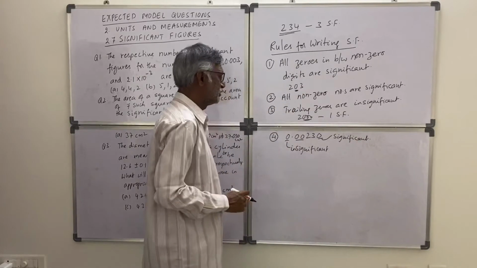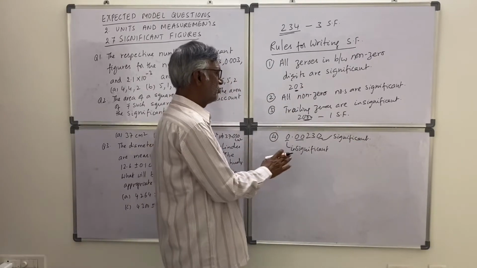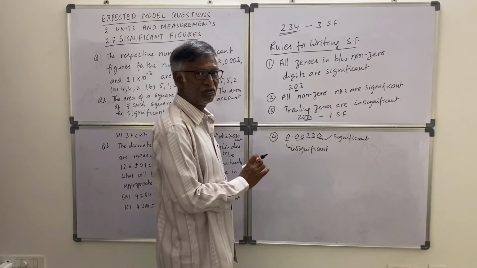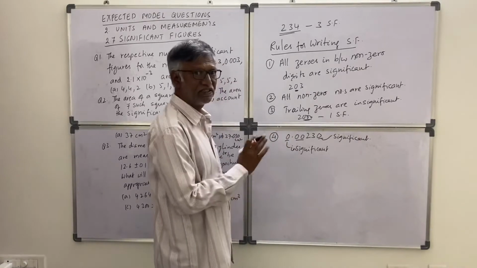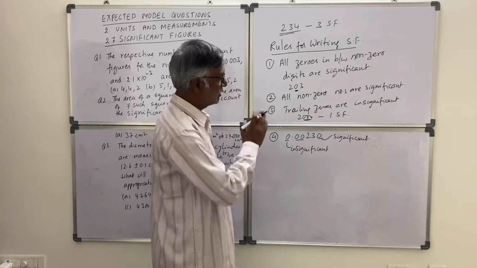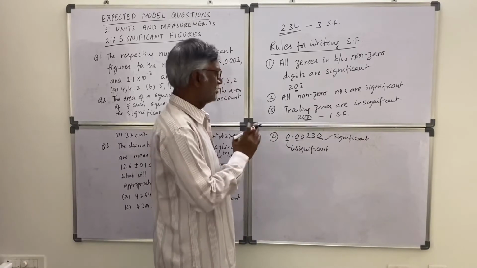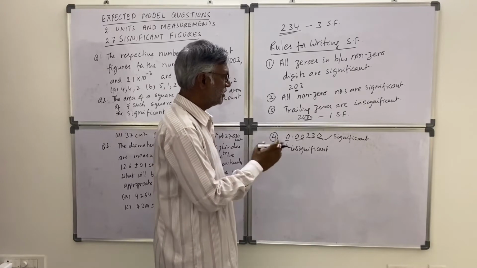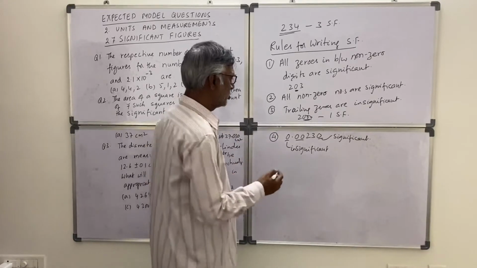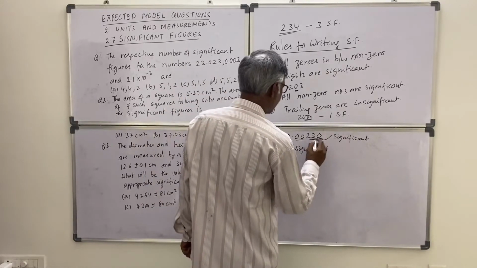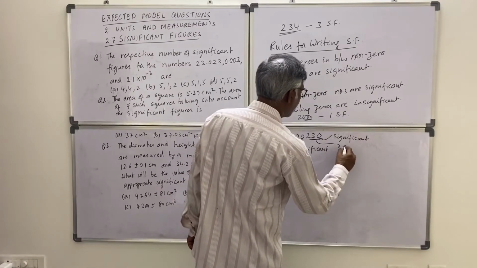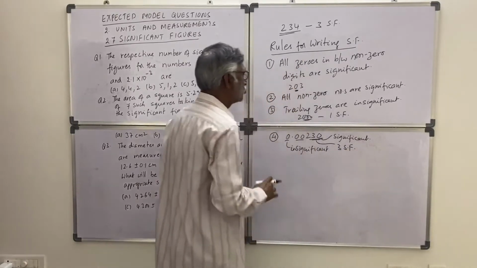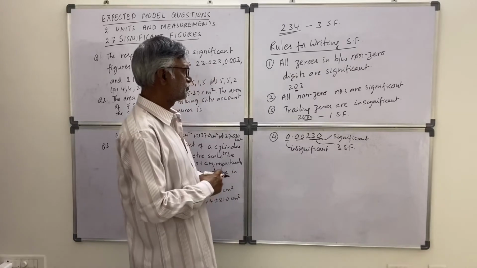So in decimal numbers, left side of the number, if zeros are there, they are insignificant. And if a non-zero digit is there, then the right side of that number is significant. So in this, how many significant figures are there? 3 significant figures. Okay. So these are the rules actually.